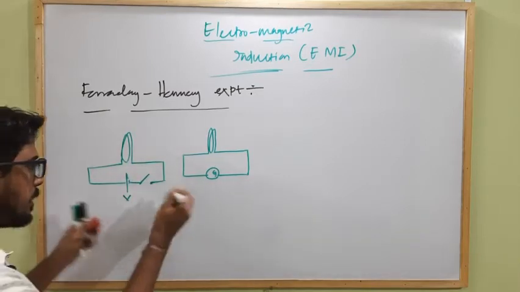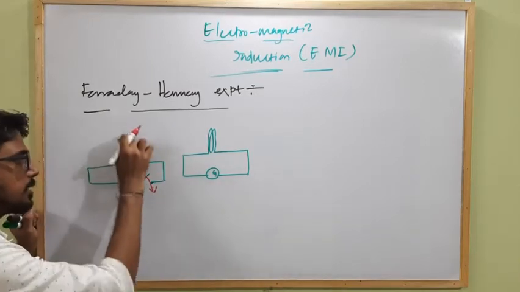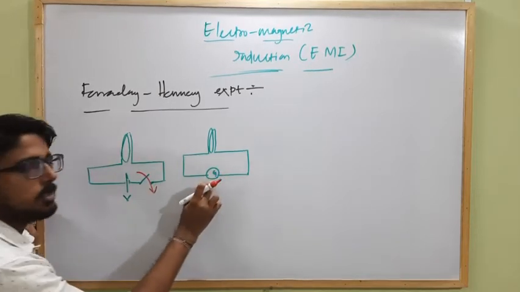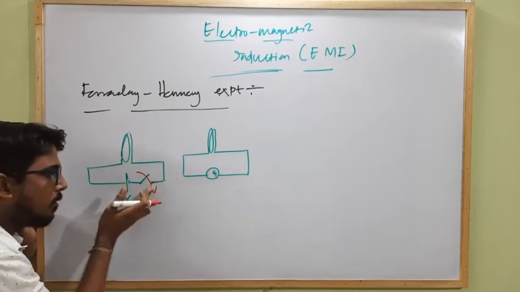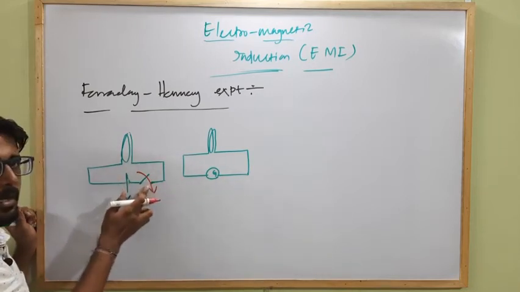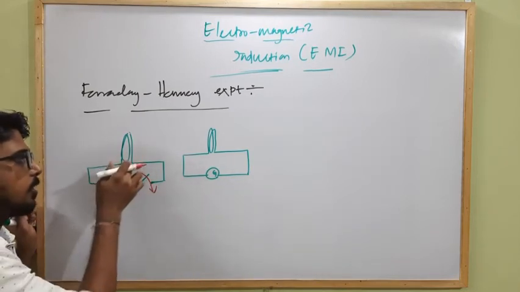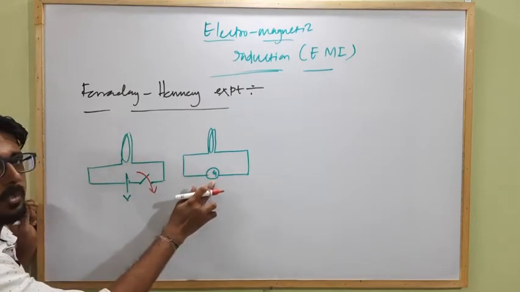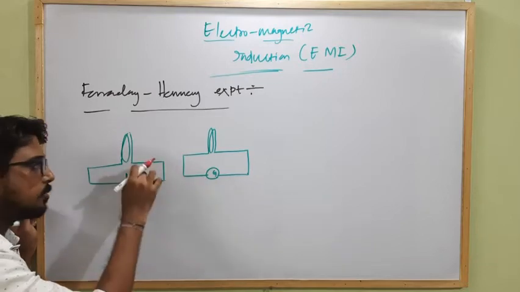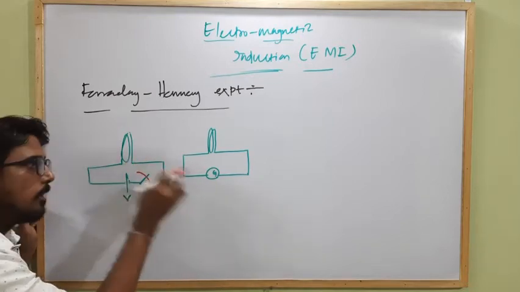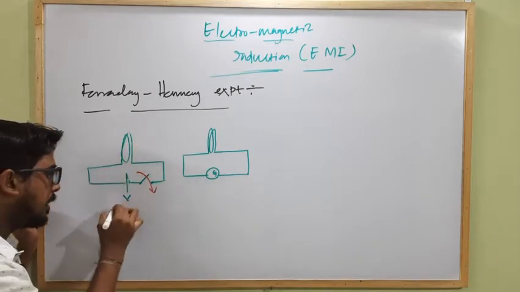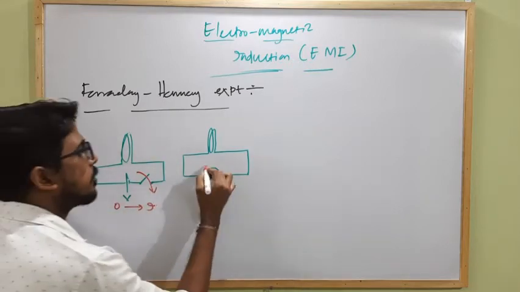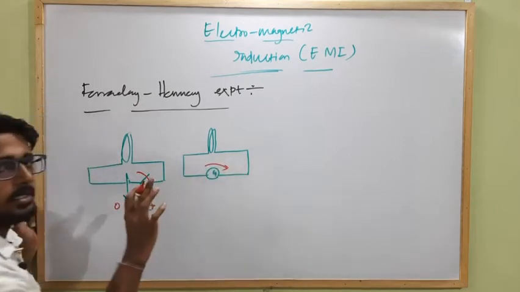So when we close this key, some current starts to flow through this circuit, due to which the galvanometer shows some deflection. Again I break this circuit by opening the key. The current through the circuit becomes 0, and again the galvanometer shows some deflection in the opposite direction. That means when we close the key, the current within the coil increases from 0 to the maximum value I, then the galvanometer shows some deflection in a certain direction.